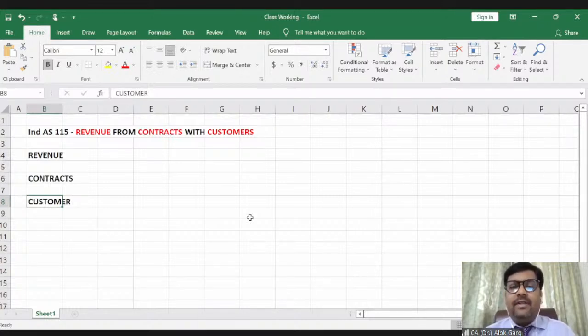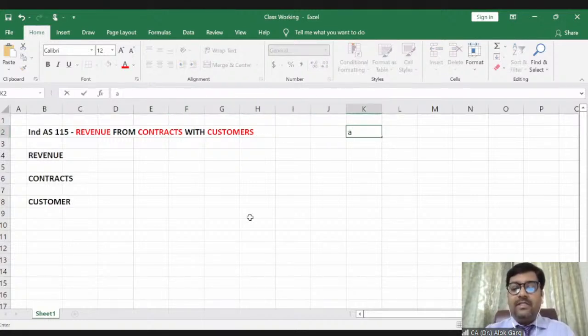Just for the sake of understanding what is meant by revenue, let's have an example. You all have heard about Ambuja Cements Limited, right? Ambuja Cements Limited.